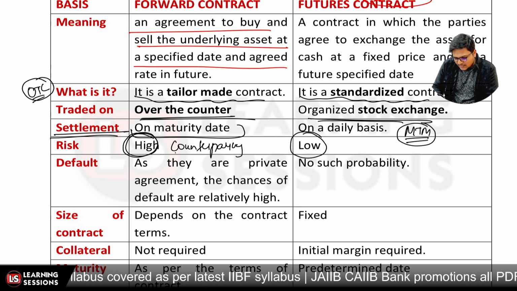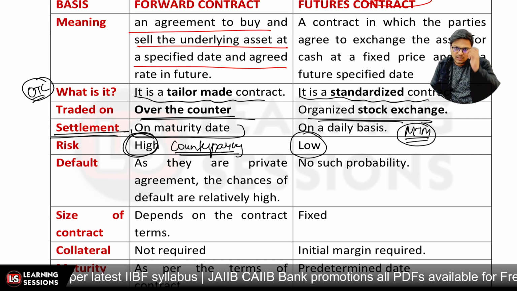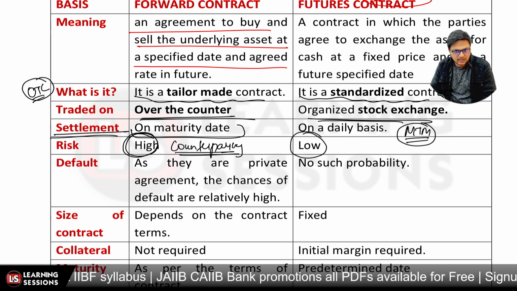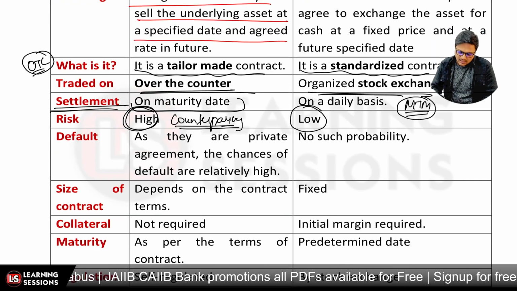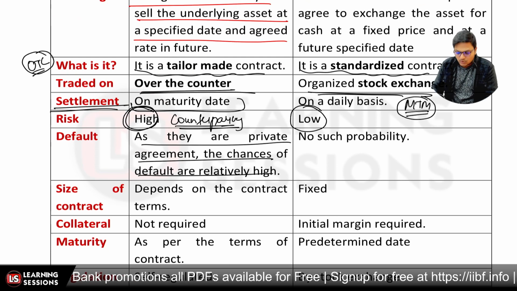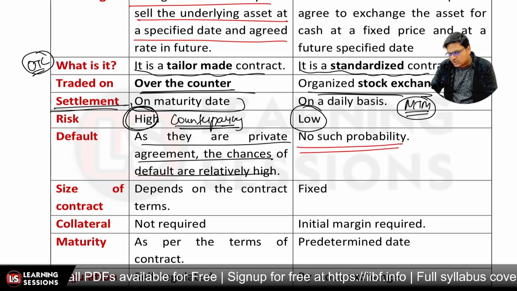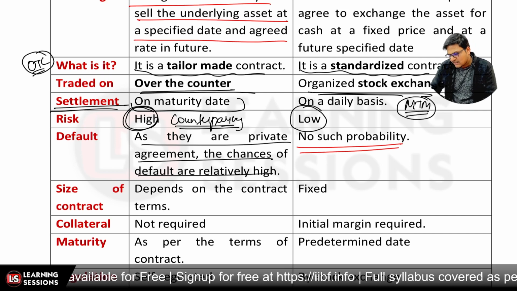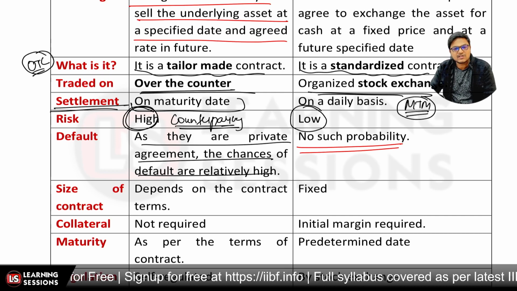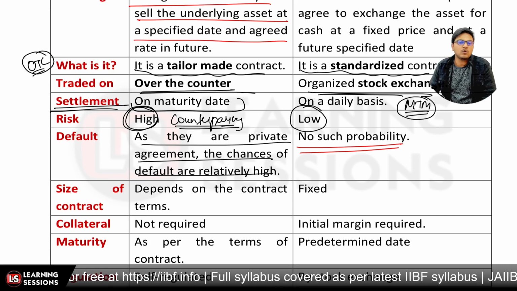What if the other party basically said that we don't want to abide by the contract? So the counterparty risk is quite high over there, right? And further, these are private agreements. Definitely there is a chance that default may occur, but that's not the case with futures, because they are traded on stock exchanges. They are exchange traded, and there is no counterparty risk.